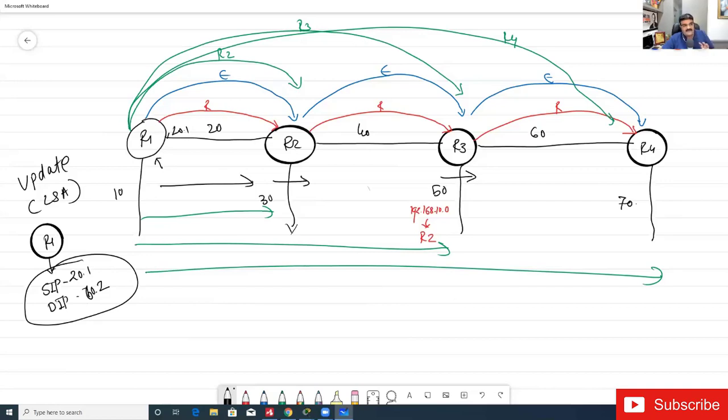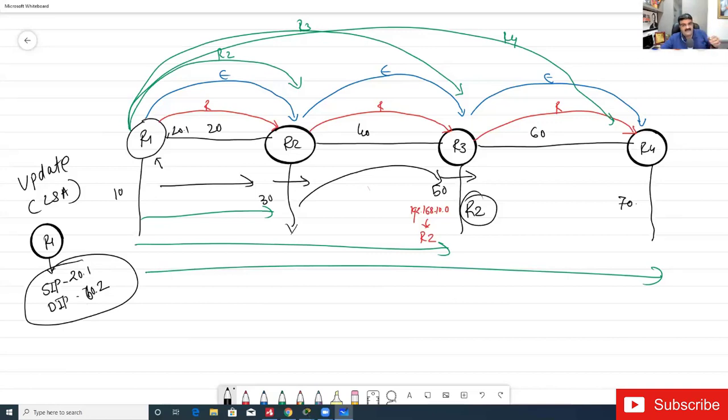Then R2 will produce a new packet, called an update packet, and give it to R3. When R3 receives this packet, the source IP address would be the address of R2, because R1's packet is over at R2. Now R2 generated a new packet and is forwarding it to R3, right?